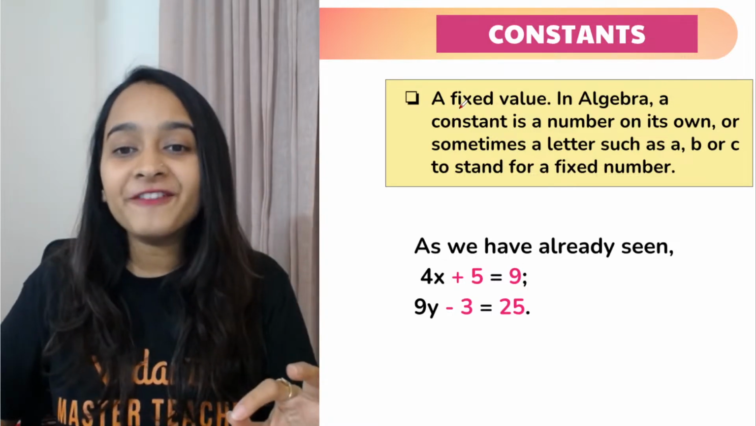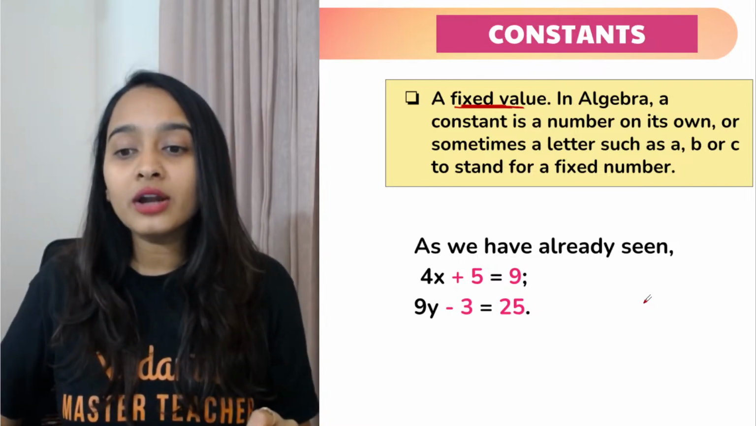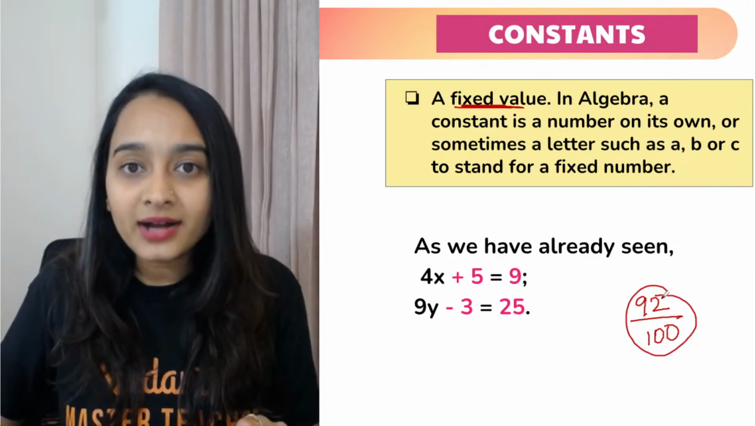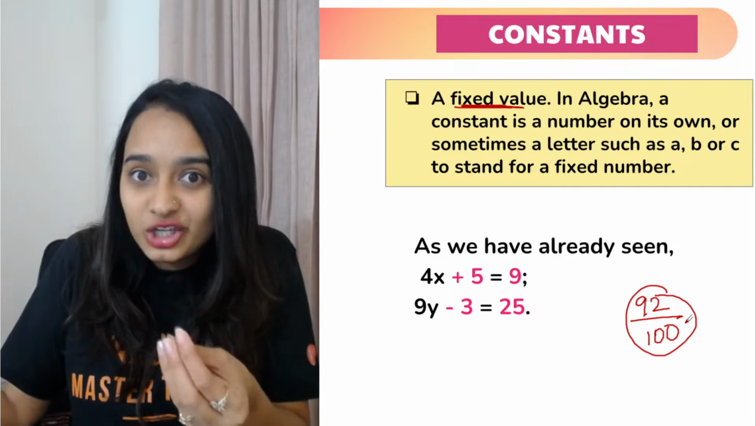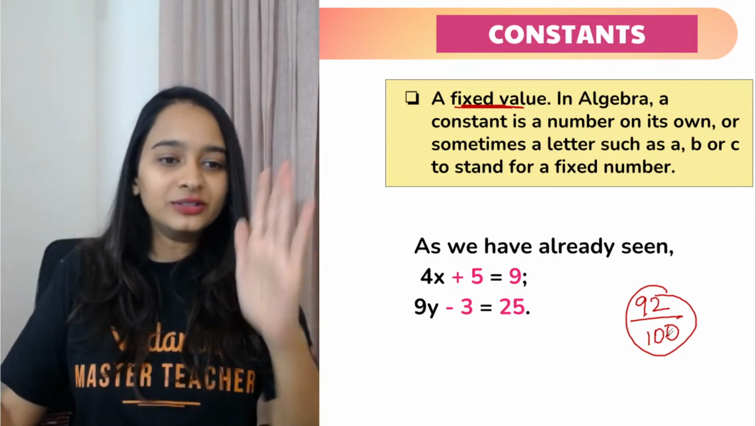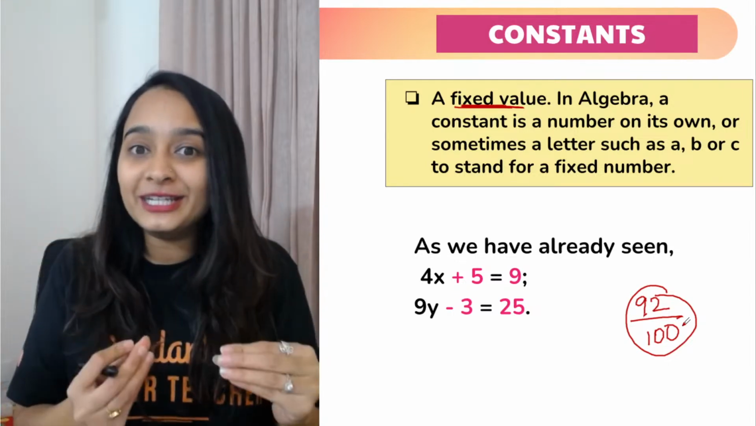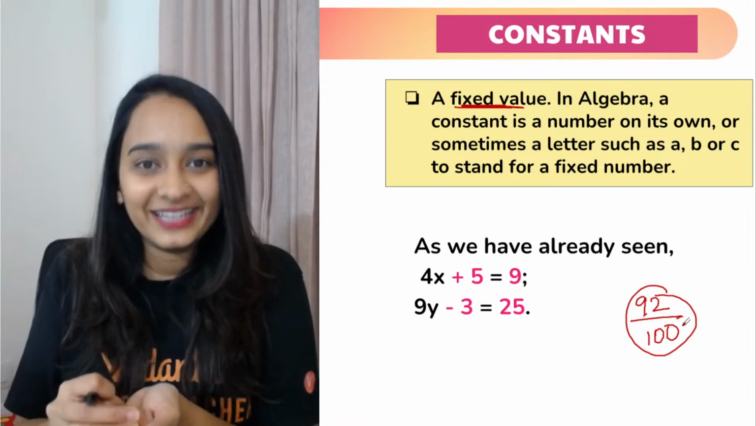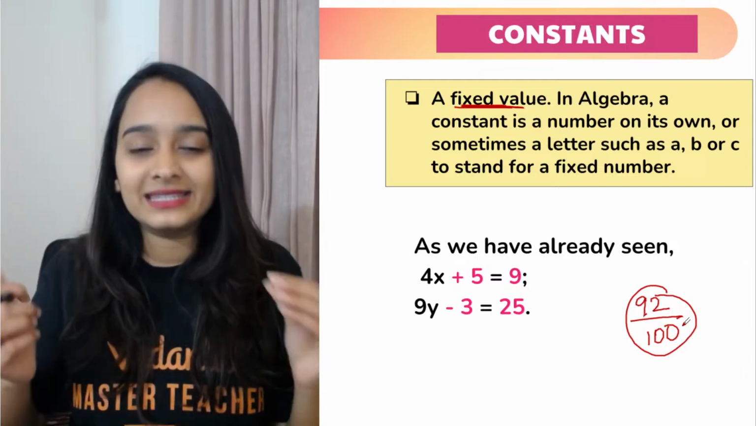A constant is a fixed value. You can't change it. Now if I tell you, you got 92 out of 100. You got 92 marks. Can I change the number 92? Can I change the value of 92? Yes or no? You tell me in the chat box. Can I change the value of 92? I cannot. The value is fixed, right? So that's why it is called a constant.